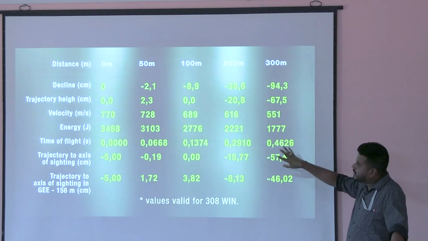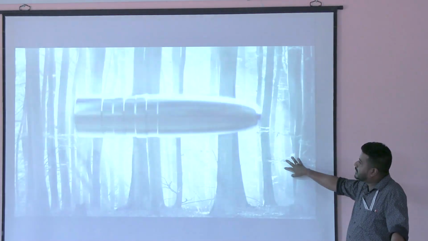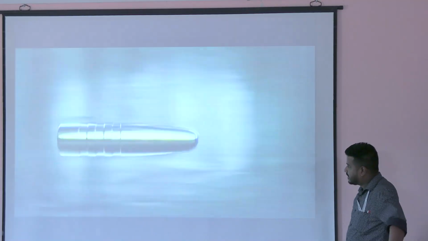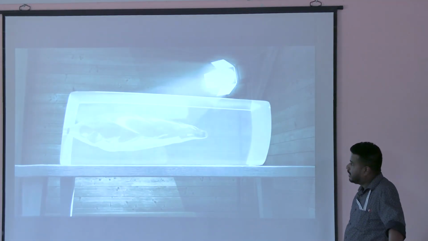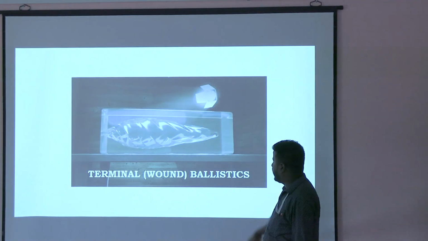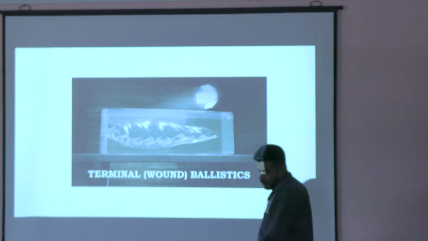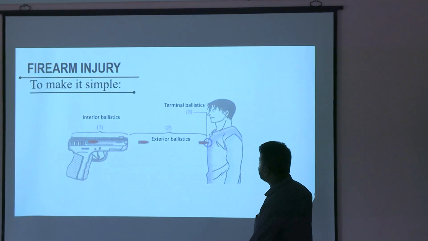All these changes are not our concern. Our concern is when it strikes the object, whatever is happening inside the body, human beings. Terminal and wound ballistics, this is our role. So to make it simple, this is interior, exterior, terminal.